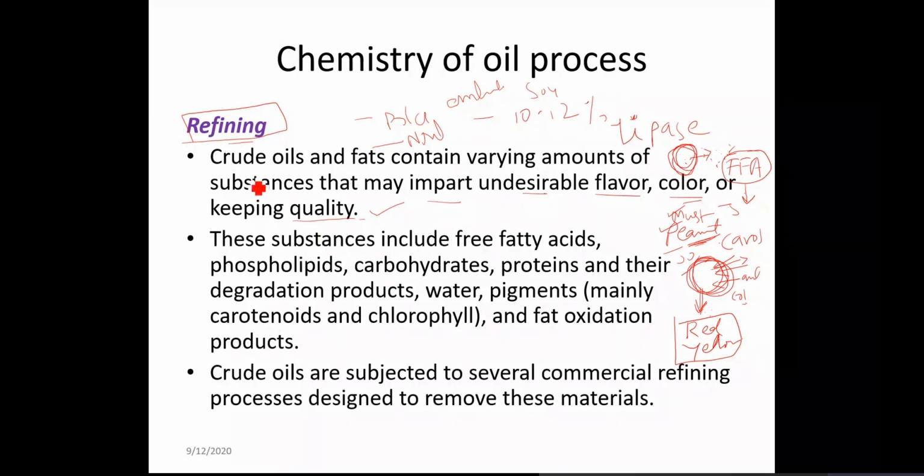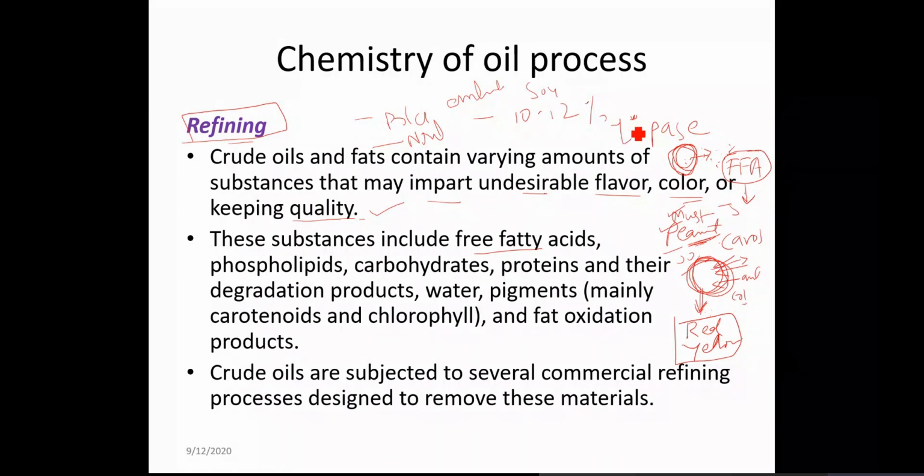So in the process of refining, these substances such as free fatty acids are removed. Sometimes naturally also, you must have seen that when your mom has purchased some peanuts and kept them at home for a longer time, even if it is not broken, and if you break the peanut and powder it, the shelf life goes down because the surface area increases and the oil gets exposed more.